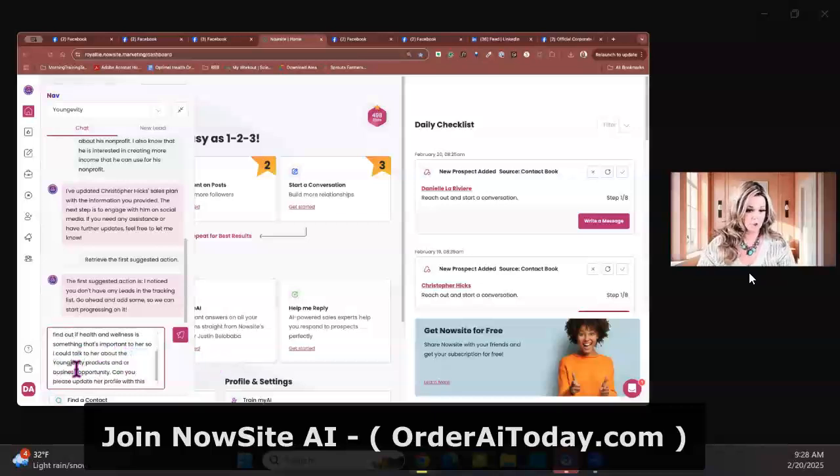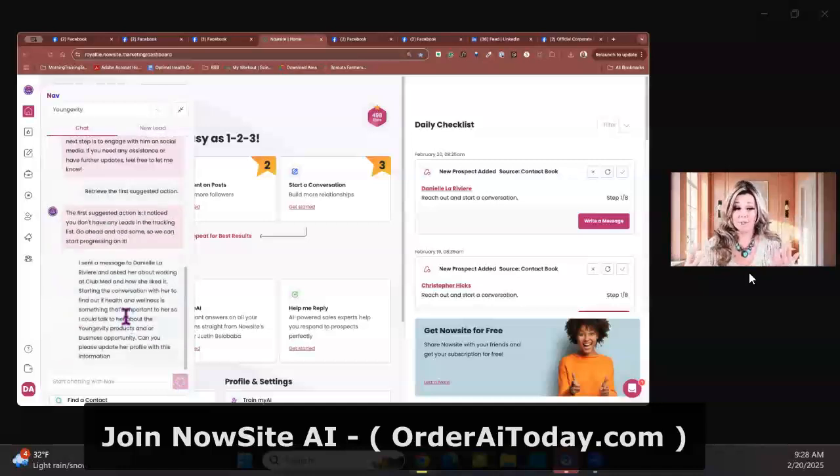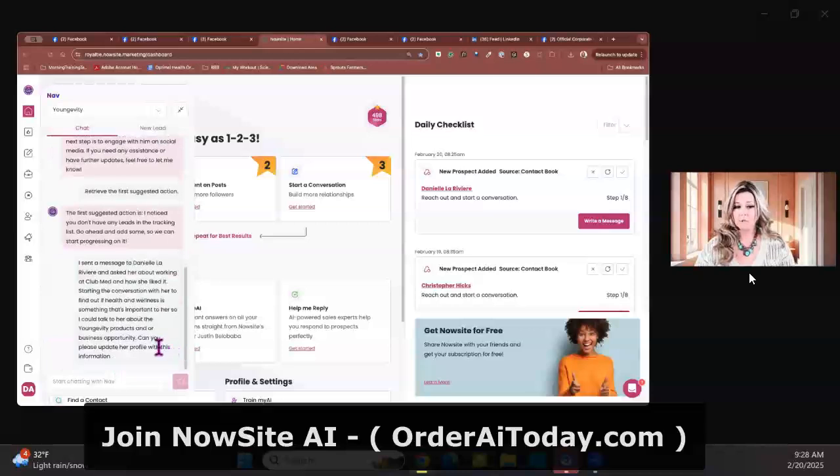Oops, that's a J, not a G. Okay, perfect. Now I'm going to hit the button there, and I'm telling the NowSite Nav what I've done with somebody so that it can actually make the update to the sales plan and the update to her. It's going to go ahead and put that in there, and it will give me a message back of what it did and how it updated.